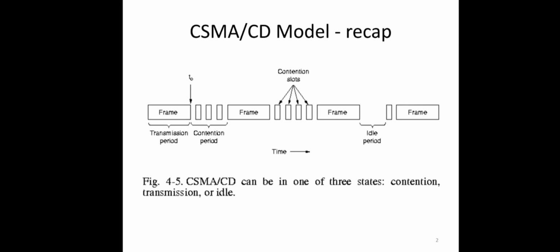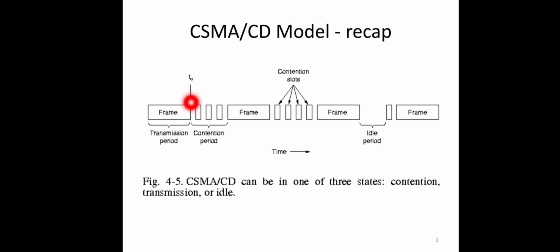Hello, welcome back. In this session we will see collision-free protocols. We have seen the carrier sense multiple access protocols with collision detection, right? In that case, when a particular station captures the channel for transmission, no collision will occur. That station will be allowed to transmit its frame completely.